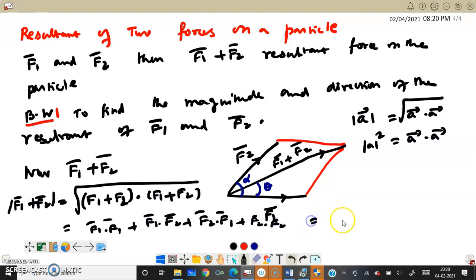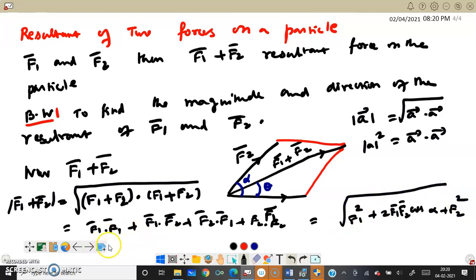And this will be equal to F1 square plus 2 F1 F2 cos of the angle between these two, which is alpha, plus F2 square, right? We'll go to the next one.